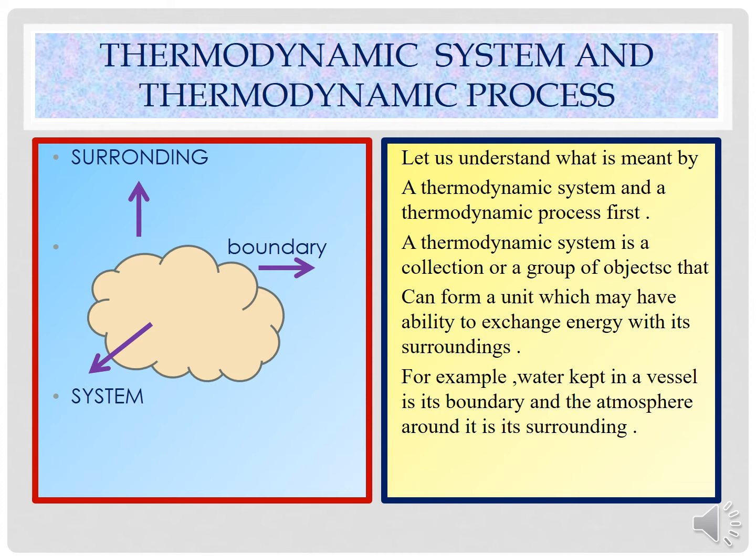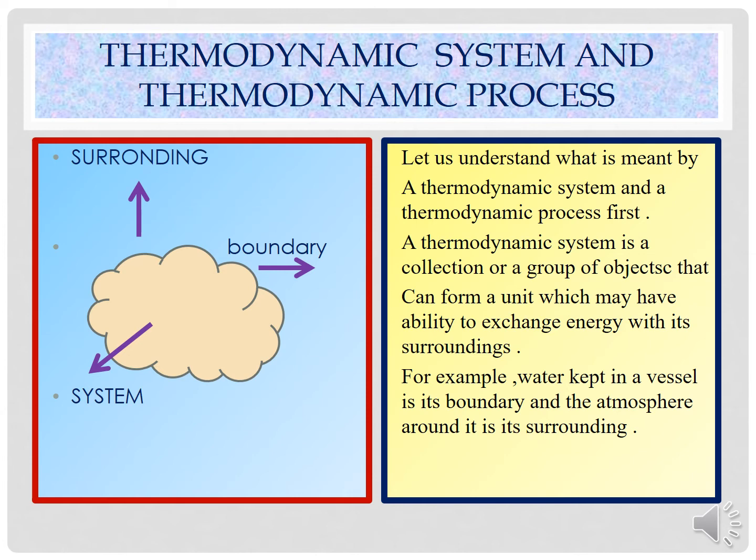It is the energy associated with the random disordered motion of the molecules of a system. An example would be a glass of water kept on a table, which has no kinetic energy because it is not moving, and its potential energy could also be taken as zero.